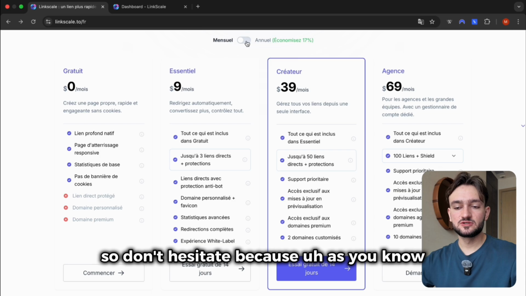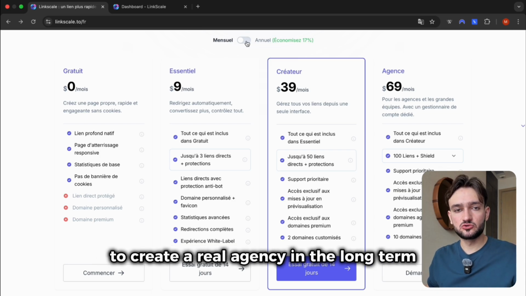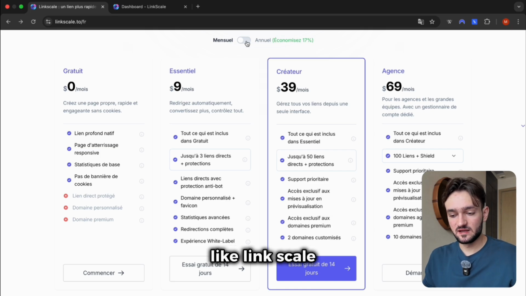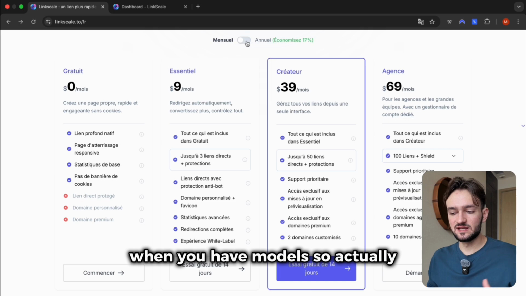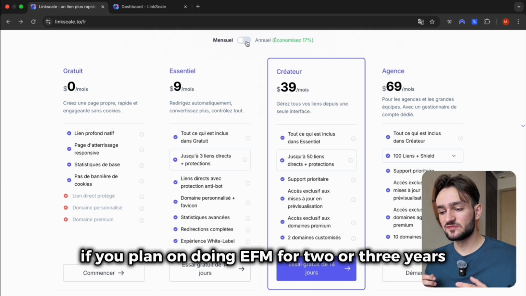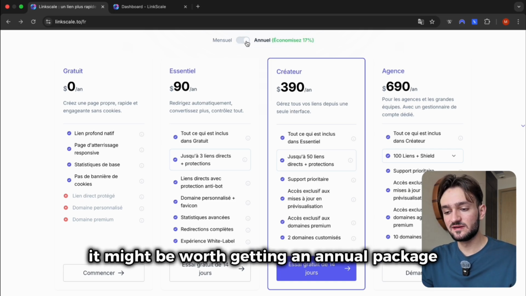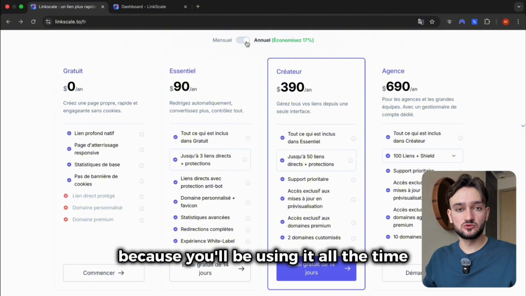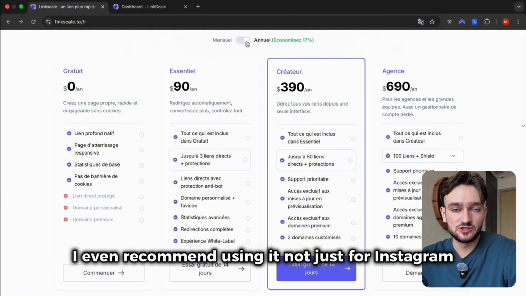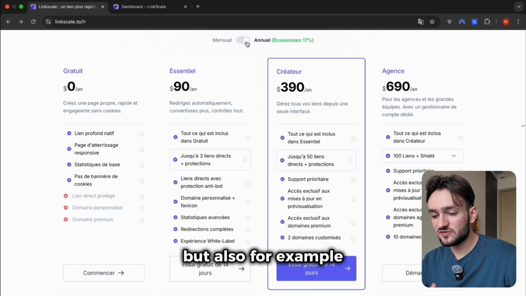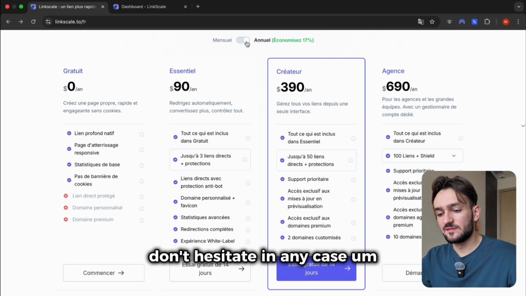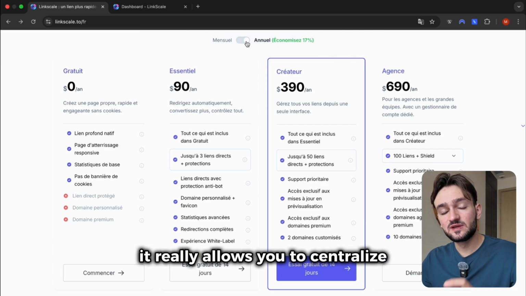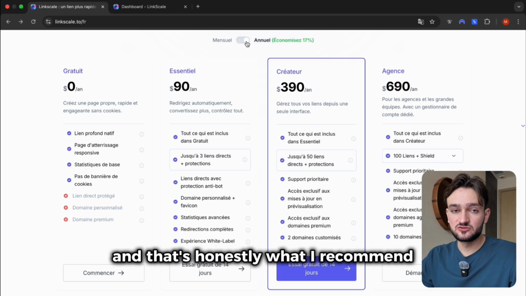So don't hesitate, because as you know, if you really have the ambition to create a real agency in the long term, well, links like this, like Linkscale, are actually what you'll end up using from A to Z when you have models. So actually, if you plan on doing OFM for 2 or 3 years, it might be worth getting an annual package, because you'll be using it all the time. So really, I even recommend using it not just for Instagram, but also, for example, for Twitter or even Threads and so on. Don't hesitate in any case, and at the very least, it really allows you to centralize all your links on a single platform, and that's honestly what I recommend.